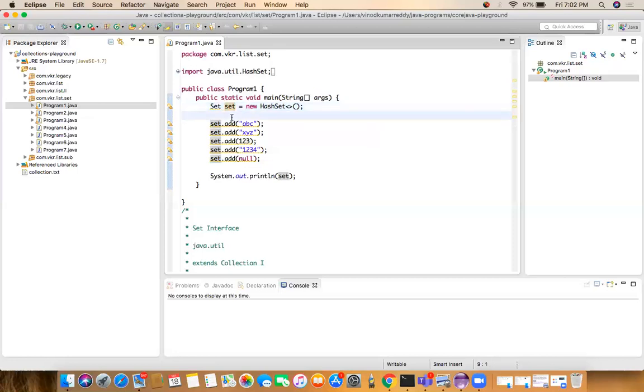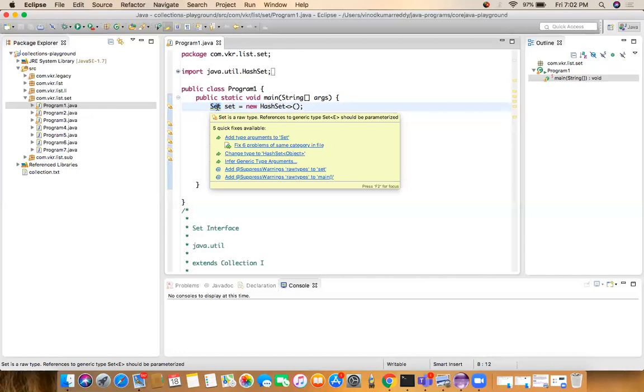So how to add elements to the set interface? The set interface also extends the collection interface. In the collection interface, we have common methods for adding, removing, and updating. We have a common set of functions which we can use for ArrayList, LinkedList, all the list interface classes, and those common methods we can use for the set interface classes also.